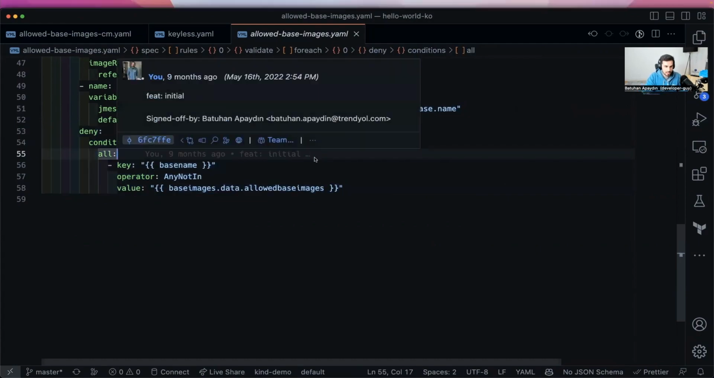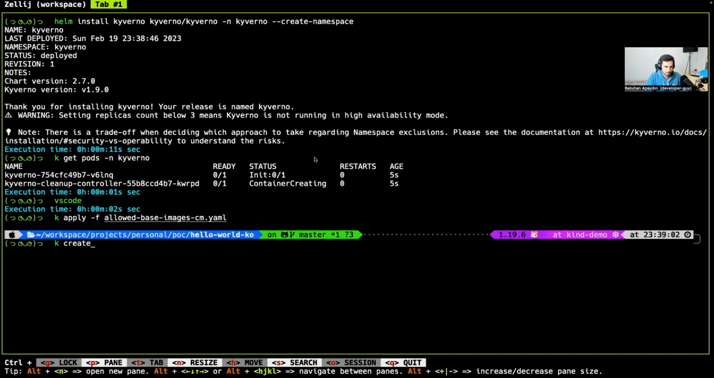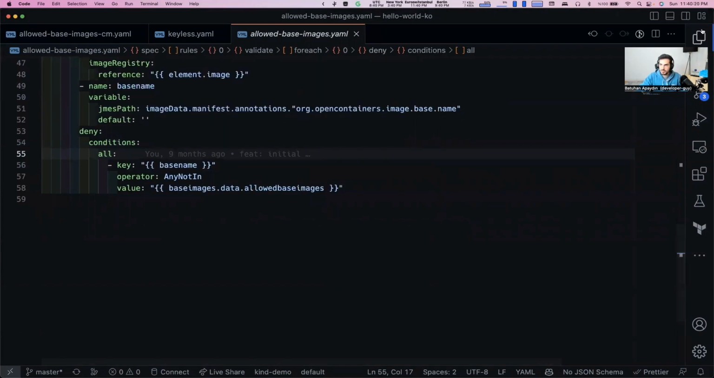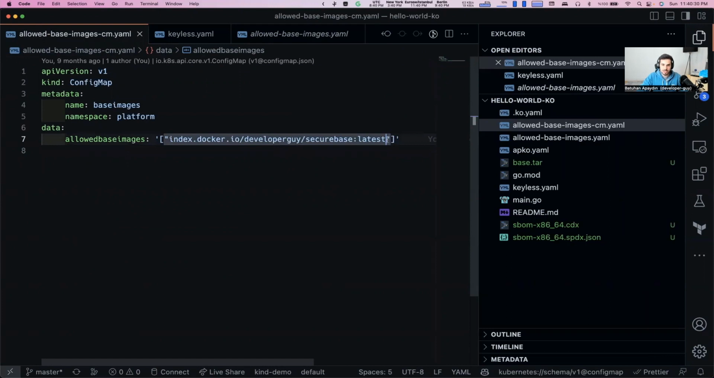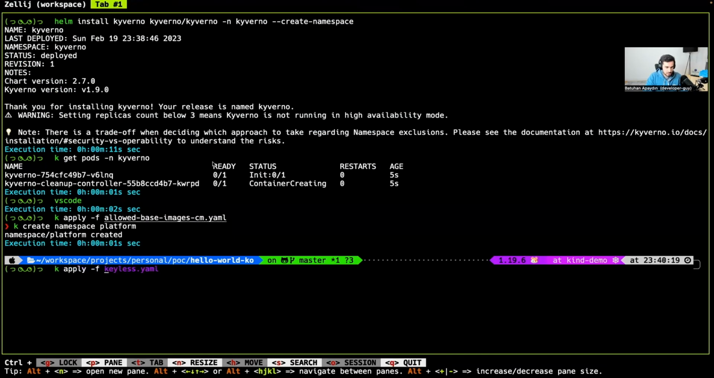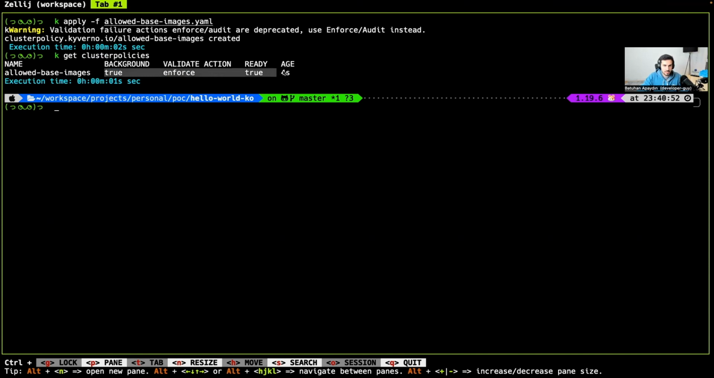So let me quickly apply this policy, and we need to create also the config map. Let me have a look at the config map. Here are the references where we say that this is the image we specify as secure. All the images that need to use this image are defined here as base. So let me apply this config map as well. So let me apply the policy. This is the policy, and this is now ready.